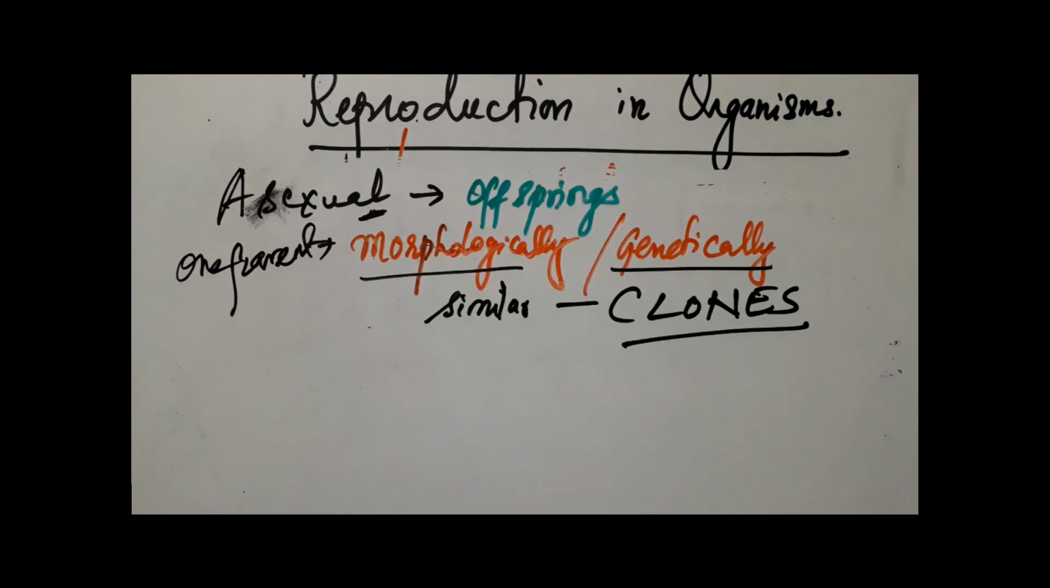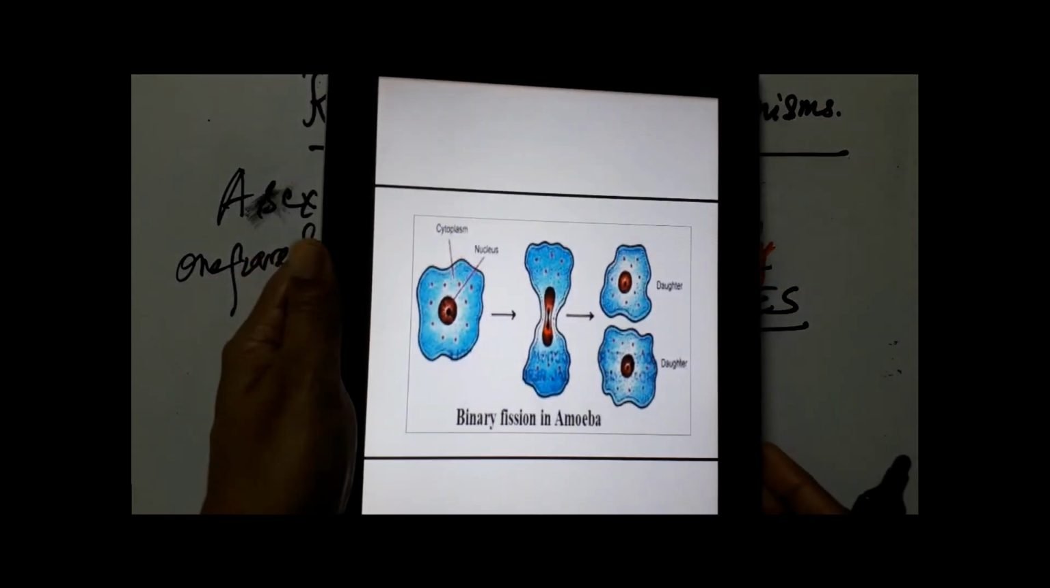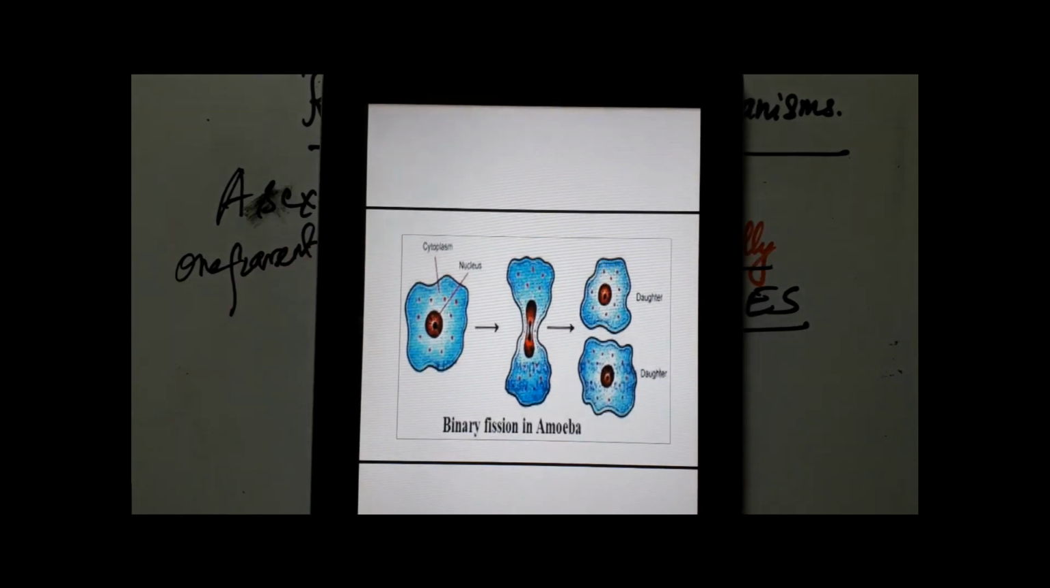Okay, now that you know what clones are, let's go on to the different ways in which organisms reproduce under asexual reproduction. For this, let us check a few examples to find out what the different types of asexual reproduction are. Now let's look at this. This is a picture of amoeba, a single-celled organism.